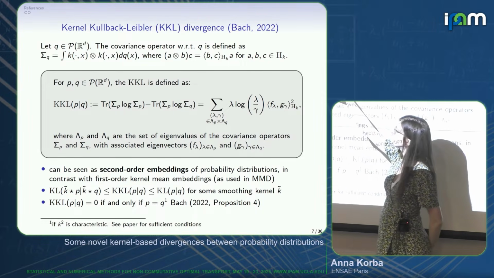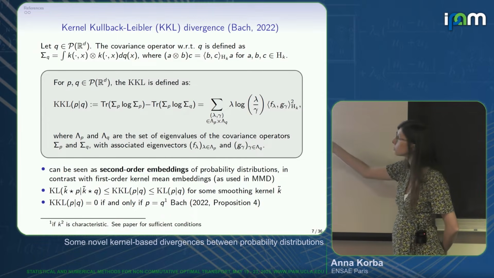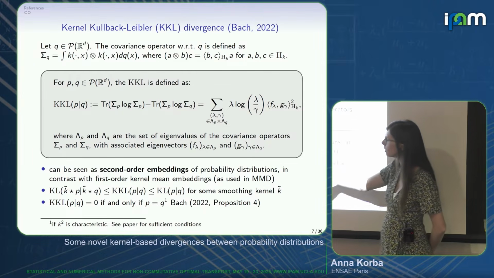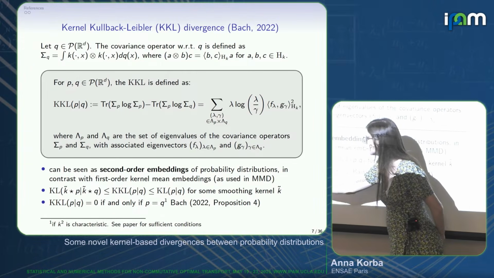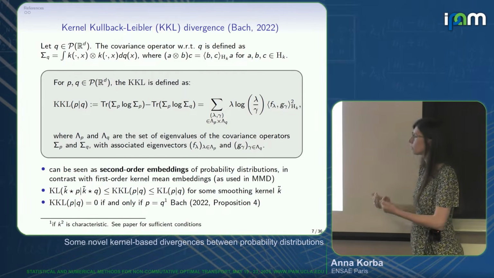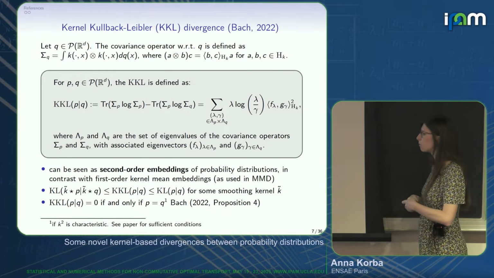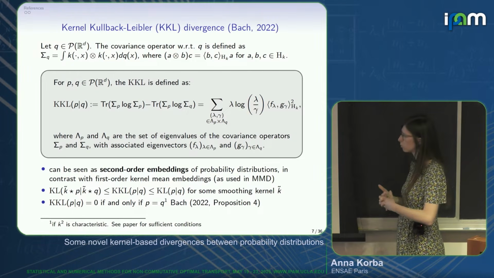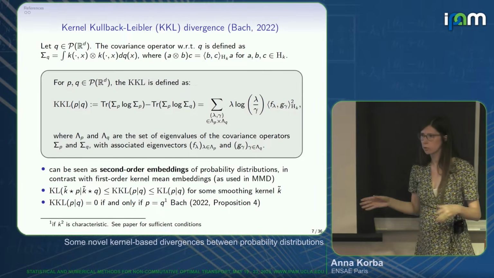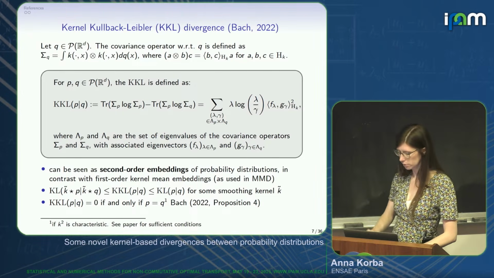This embedding uses this tensor product of kernels. You can show that this defines an isometry with the RKHS defined by K square. So basically, this condition, for people a bit familiar with kernels, you need K square to be characteristic, which is exactly this definition of an injective mapping. Okay? And you have mild sufficient conditions to get this kind of thing. If you want to simplify your life, if you think of the Gaussian kernel, it works. Okay, so this is a valid divergence.